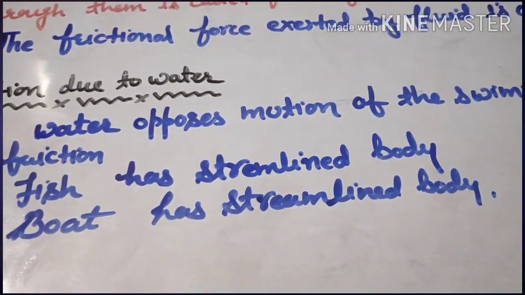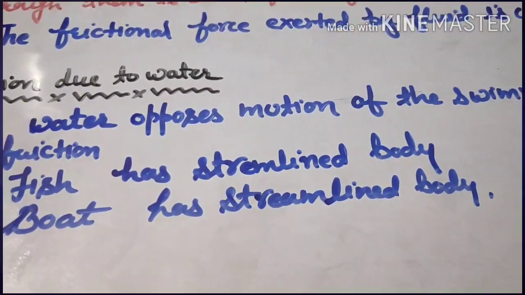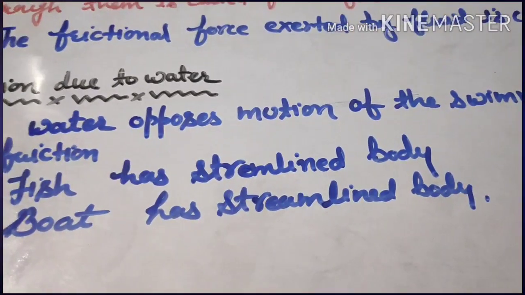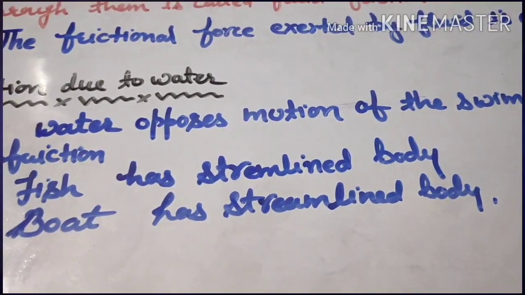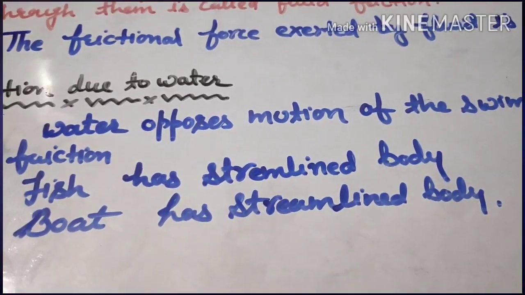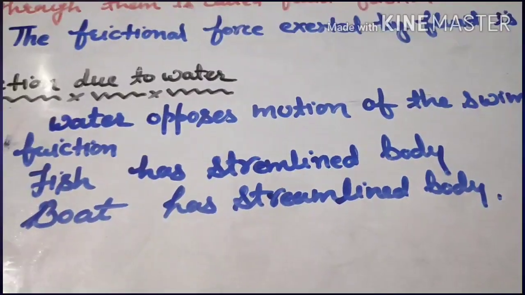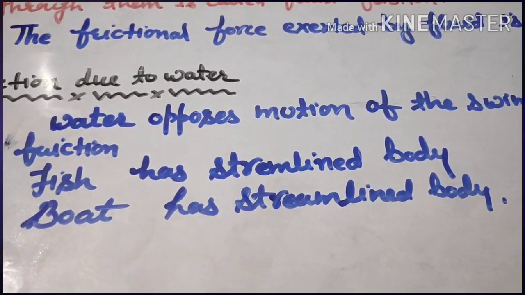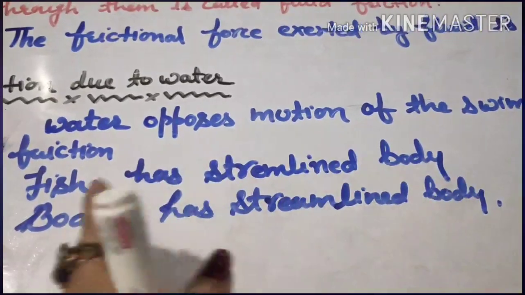The special shape of a body or an object around which a fluid can flow offering minimum friction is called a streamlined shape. In nature the bodies of fishes are streamlined so that they experience the least amount of friction in water, and bodies of boats are made streamlined so that they experience less friction while moving through water.